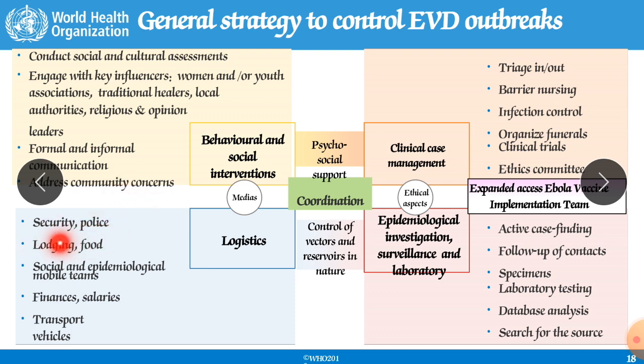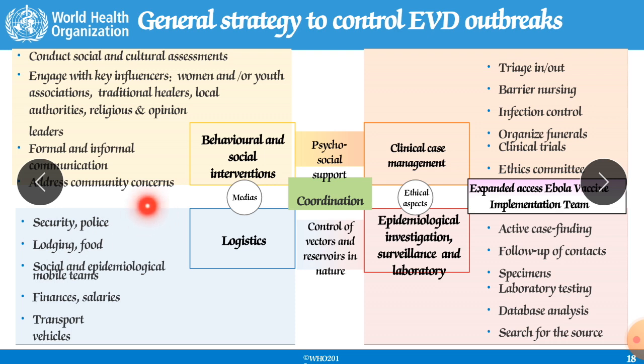Security and police. Always you should use our security structure, our government structure, to prevent the people from getting transmissions.